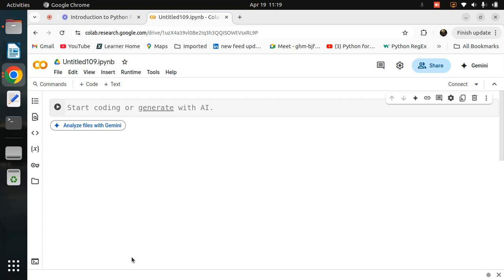Don't take any tension, we will understand each and every part in a unique way, not everything right now, only simple things. So as I said, go to Google, type Colab, click on Welcome to Colab, then New notebook. After that you see this window.